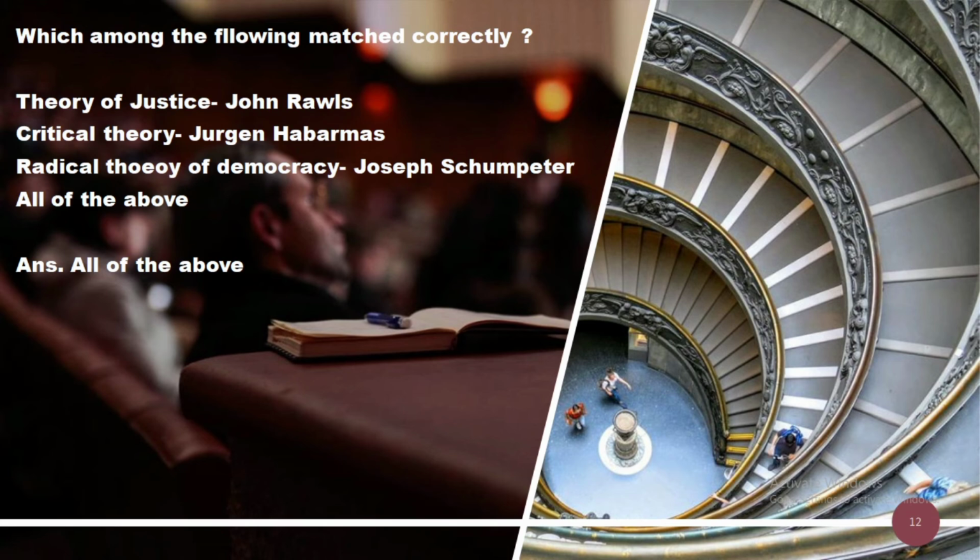Theory of Justice was given by John Rawls, with the concept of justice as fairness. Theory of Justice was the important book of John Rawls, which was published in the year 1971. Jürgen Habermas is related to critical theory. Joseph Schumpeter is the proponent of the radical theory of democracy.